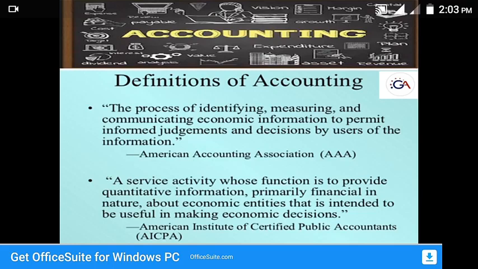In this slide there are two definitions related to accounting, given by the American Accounting Association and the American Institute of Certified Public Accountants. They define accounting well, as helpful for judgments and for taking decisions based on economic information, and as primarily financial in nature and useful for economic decisions by economic entities. We'll move to the next slide.